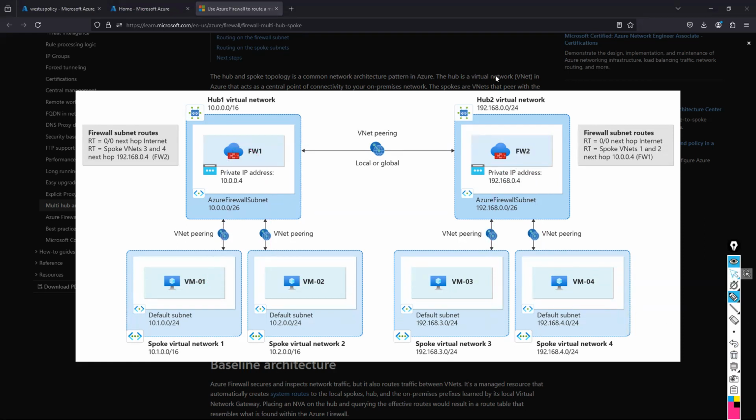So this is totally it. This is the documentation article URL. I will provide it in the description. You can walk through it and try to understand. If you want, you can do it practically. I did it practically, and I showed the results also. You can see here totally.